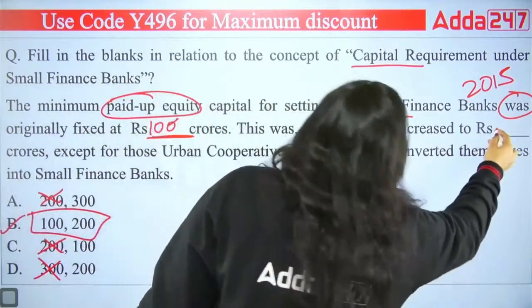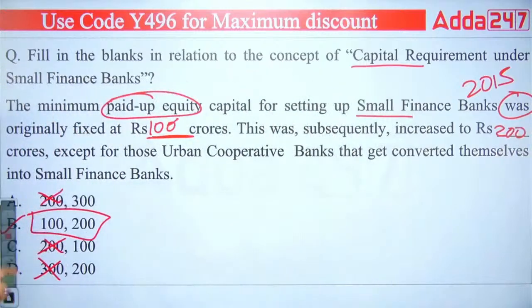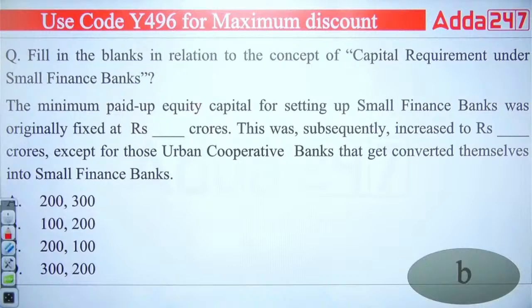And this increased to what? 200 crore. So the right answer will be B. Okay, the right answer we have is B. I hope it is clear. Next.